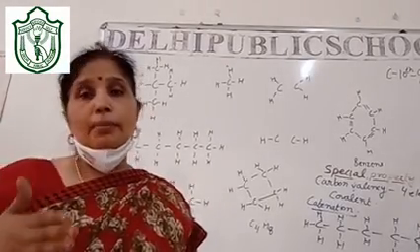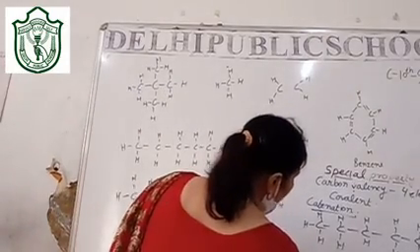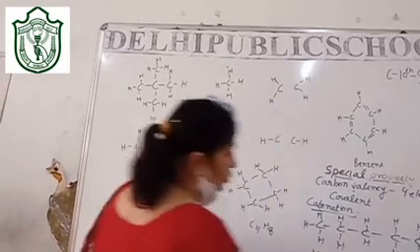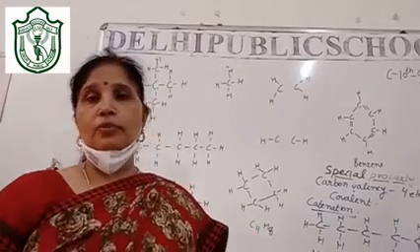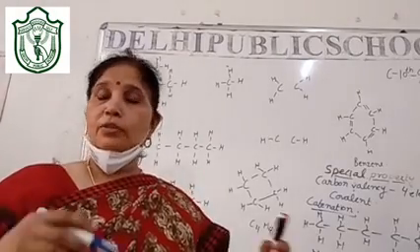If carbon is attached to hydrogen, it can attach with chlorine also. This is the versatile nature of carbon: it can attach with hydrogen, chlorine, fluorine, and oxygen also.